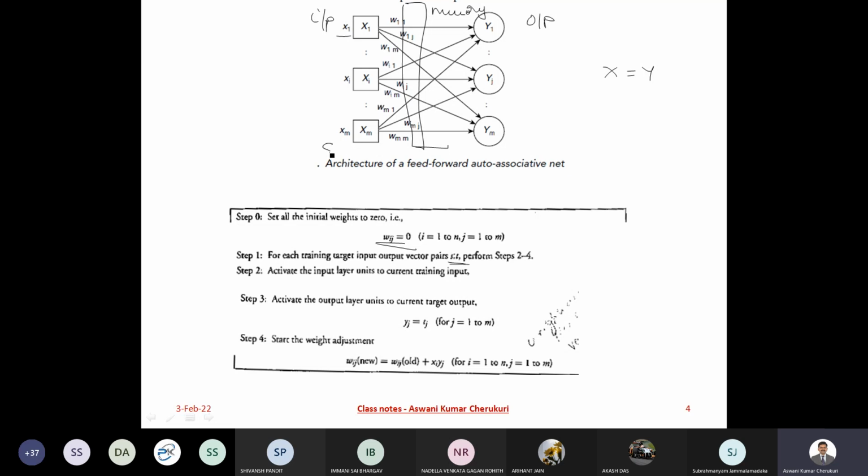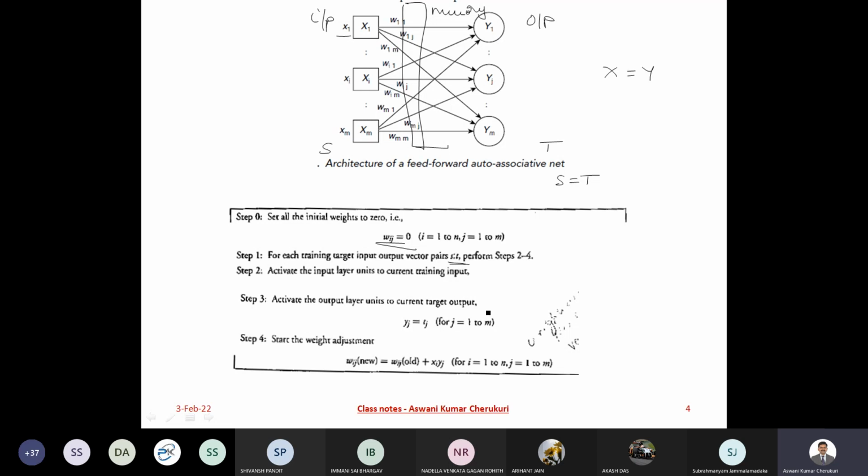This is s, this is t, and remember, for an auto-associative memory model s is equal to t.